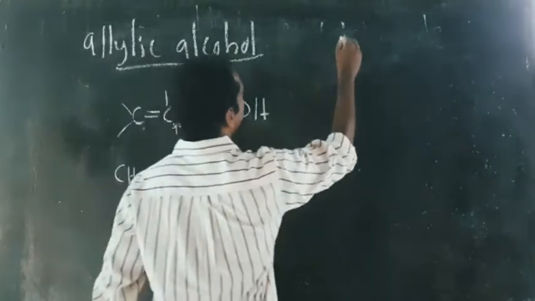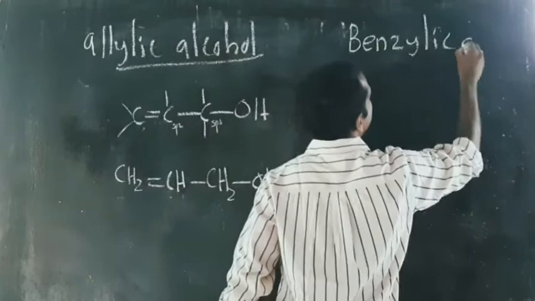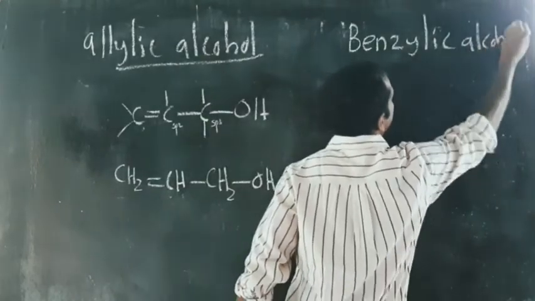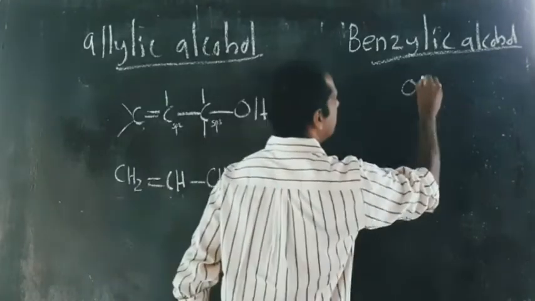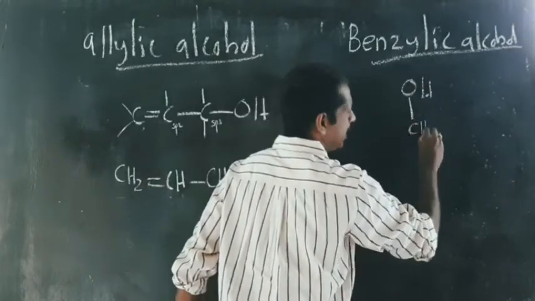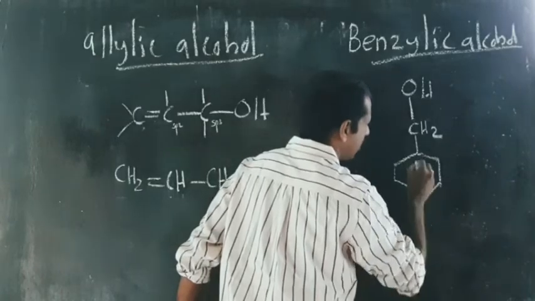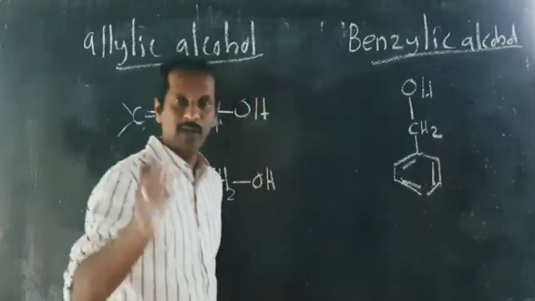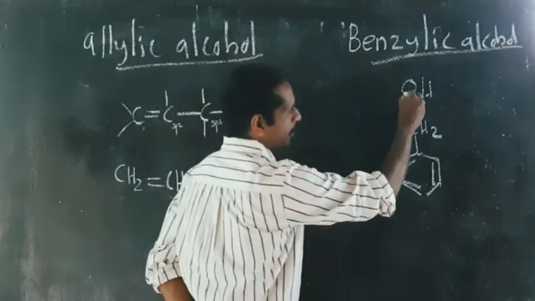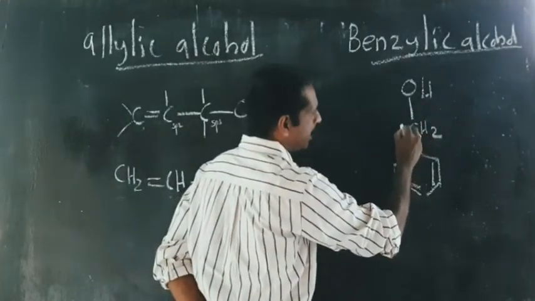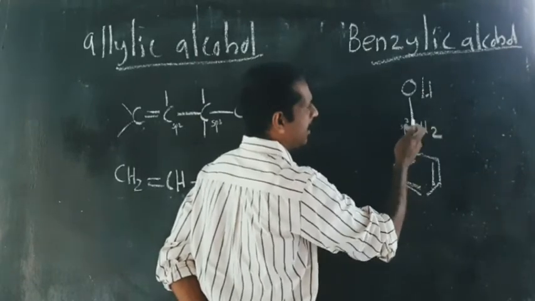Next is benzylic alcohol. What do you mean by benzylic alcohol? In benzylic alcohol, the OH group is attached to sp3 hybridized carbon, which in turn is attached to an aromatic ring. Look at here. In benzylic alcohol, this is our OH group. OH group is attached to sp3 hybridized carbon. Okay, this is CH2, means CHH.